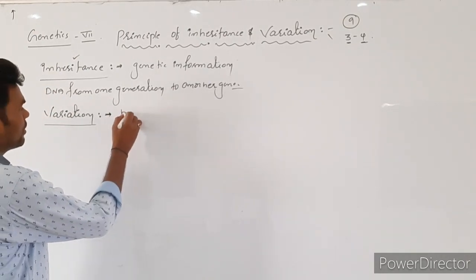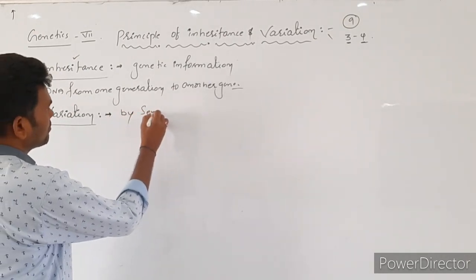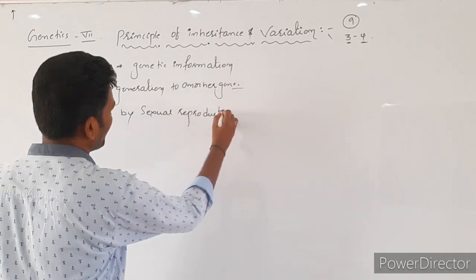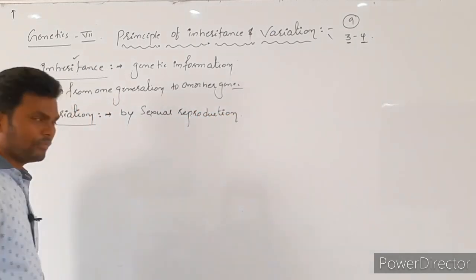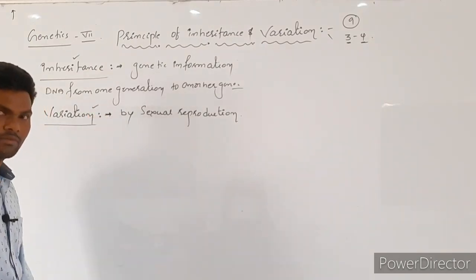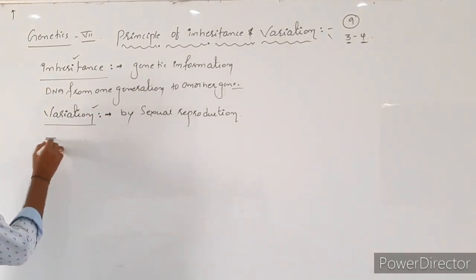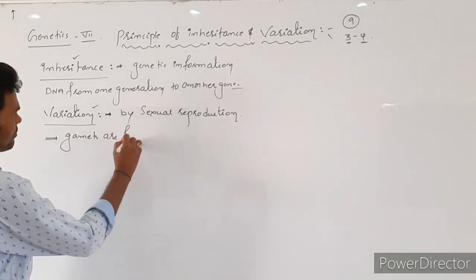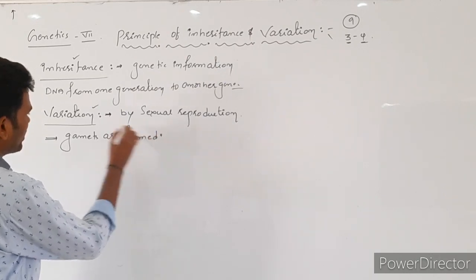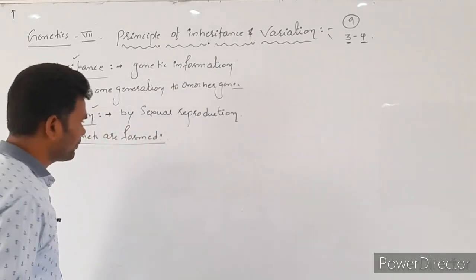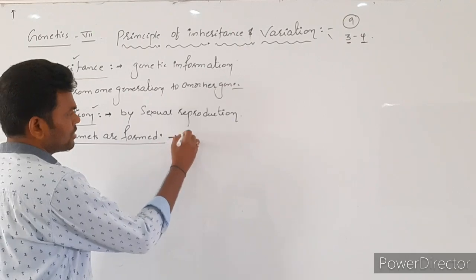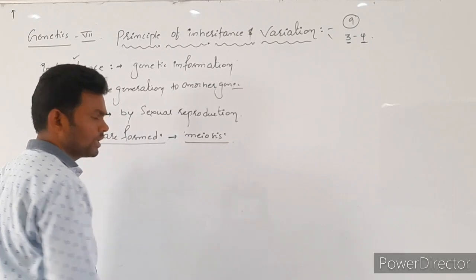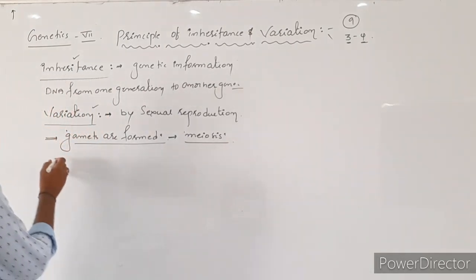Which organisms are formed by sexual reproduction? They can show variations. Why? Because during sexual reproduction, gametes are formed. What are formed? Gametes are formed. Here, gametes are formed after meiosis division. And during the meiotic division, what happened?